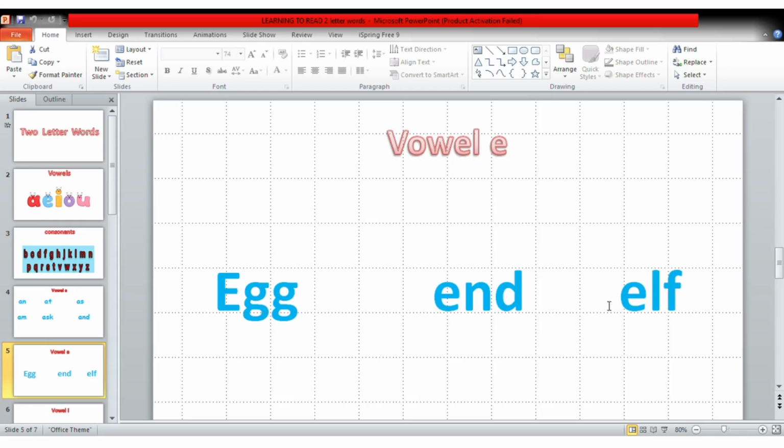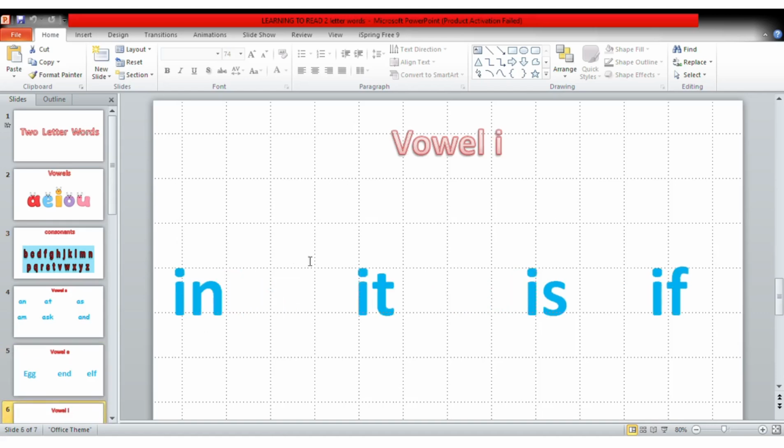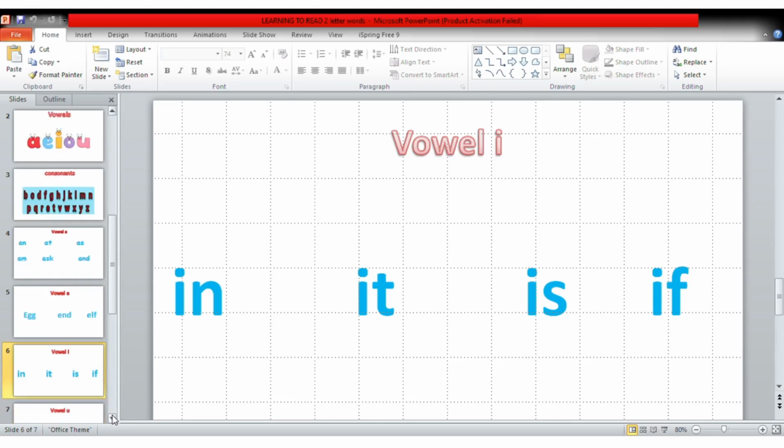We go to vowel I. Vowel I, we have our first word, that is in. I, N makes the word in. I, T, it makes the word it. I, S makes the word is. I, F makes the word if. In, it, is, if. So easy, so simple to read the two-letter words and the three-letter words.